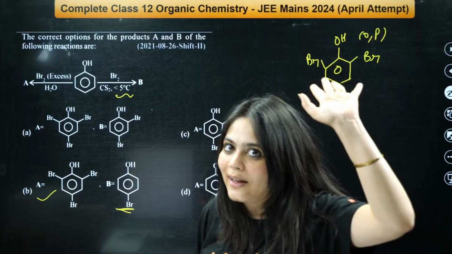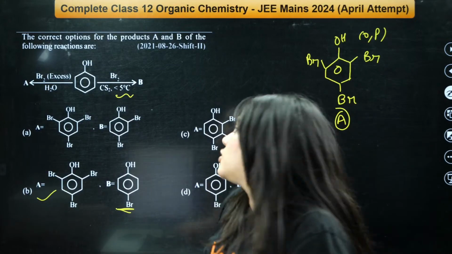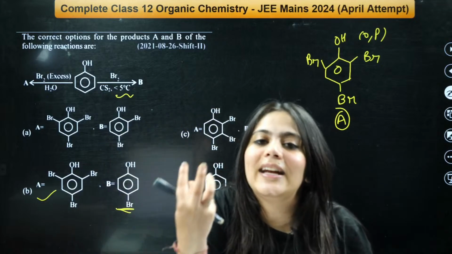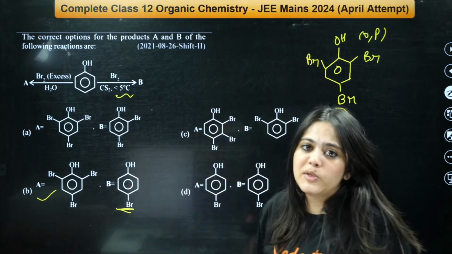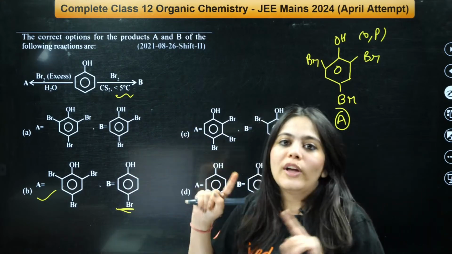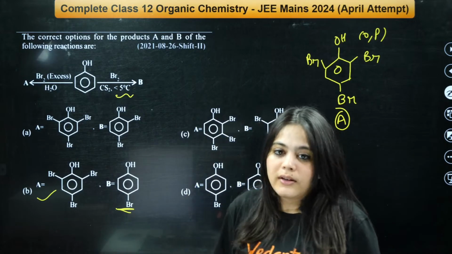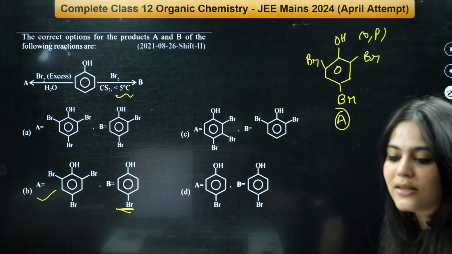Because bromine has to attack, it will attack the best position, the least steric hindrance position, which is your para position at such low temperatures. It will not attack the ortho. It is the best way to get a para product. Understood this thing? So the correct answer is B.